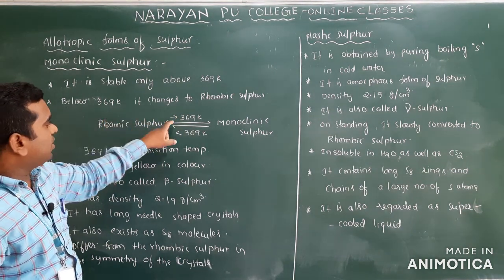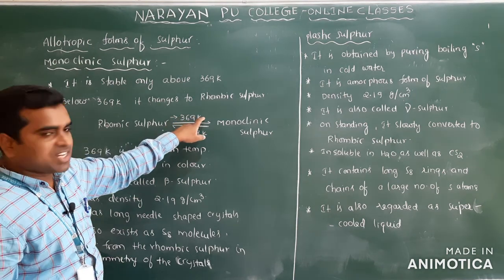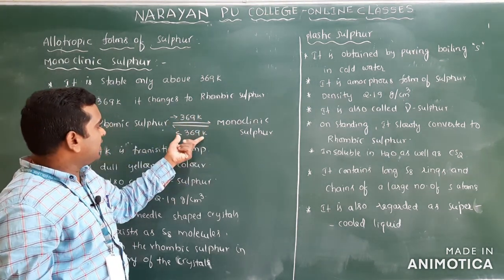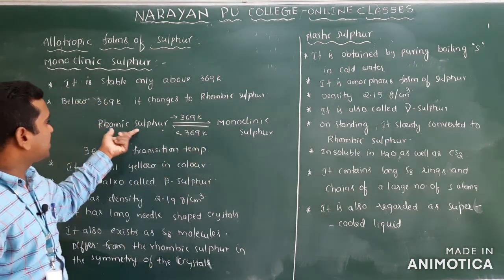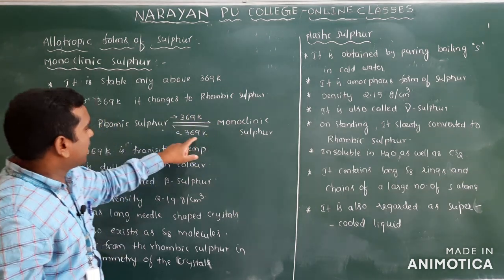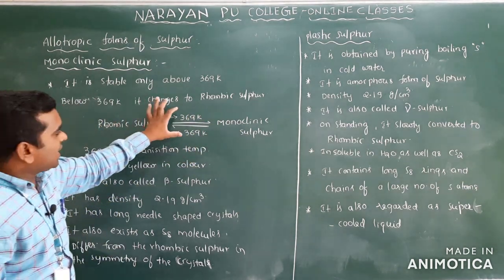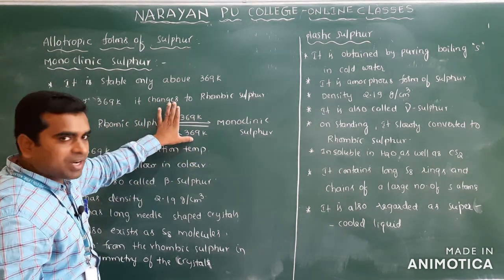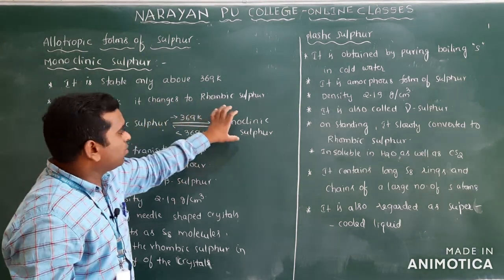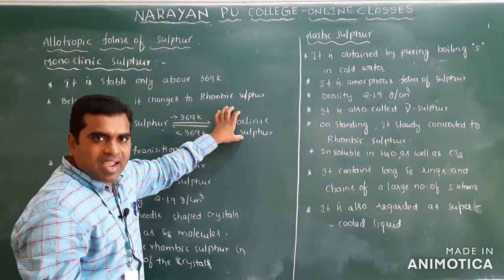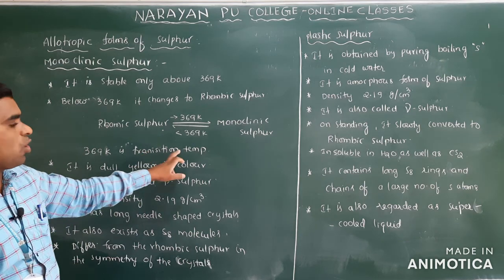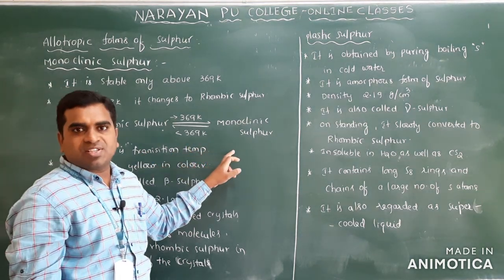Take the rhombic sulfur and heat it above 369 Kelvin, it is converted into monoclinic sulfur. If below 369 Kelvin, monoclinic sulfur is converted into rhombic sulfur. Means above 369 monoclinic, below 369 rhombic. At exactly 369 Kelvin, both forms exist, rhombic sulfur and monoclinic sulfur, and that temperature we call the transition temperature. Clear?